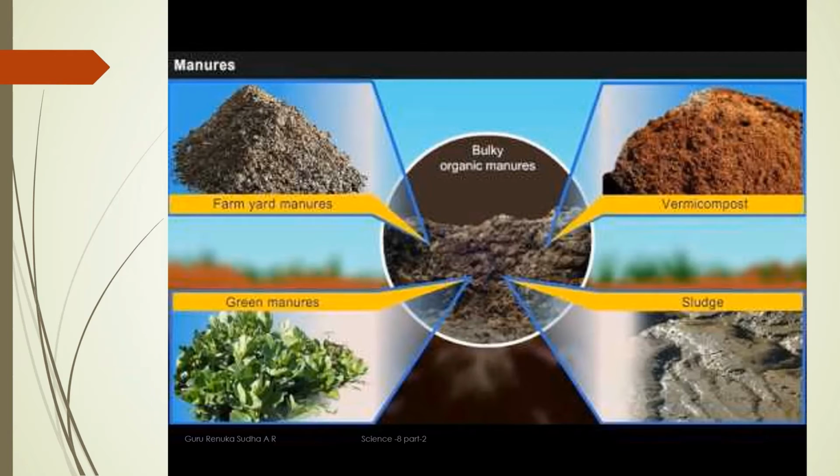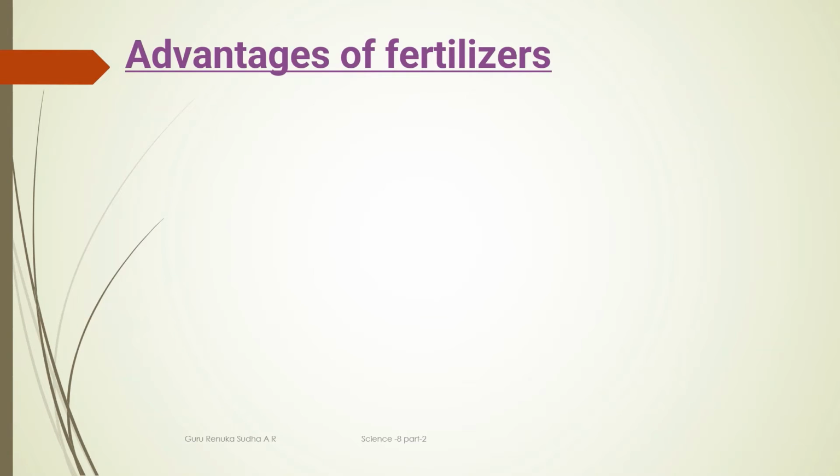Here you can notice the different types of manures that we see in the agriculture field, and they are added to the soil in order to enhance the fertility of the soil. One by one I will read the names: vermicompost, and second one is farmyard manure, green manure, sludge. So these are the things that we are going to use in our agricultural field in order to enhance the fertility of the land.